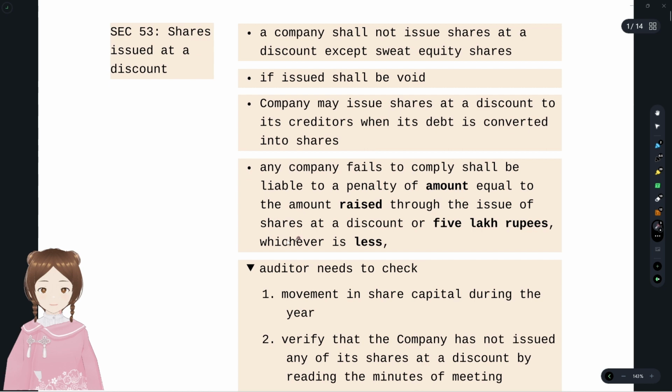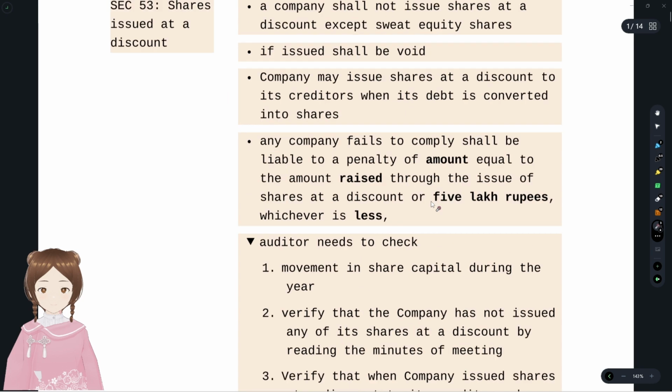Since there are some regulations here, there exists a penalty if they do not comply with those regulations or provisions. Any company that fails to comply shall be liable to a penalty of the amount that was raised or 5 lakh rupees, whichever is less. If the total face value of the shares is, say, 10 lakhs, and they were issued at a discount, and the company had raised 4 lakhs, such raised amount, not the face value, that is 4 lakhs in our example, or 5 lakhs, whichever is less. That is, the penalty would be 4 lakhs in our example.